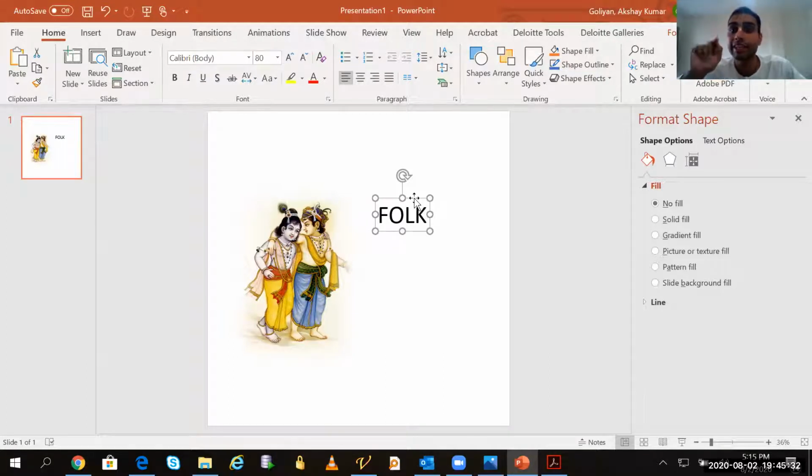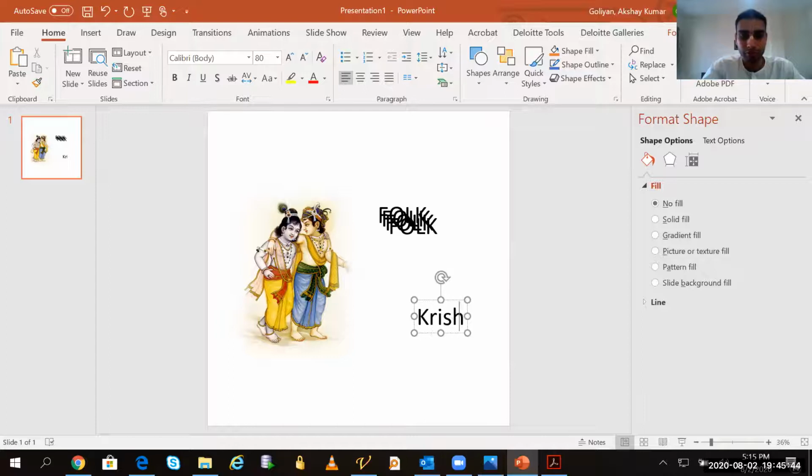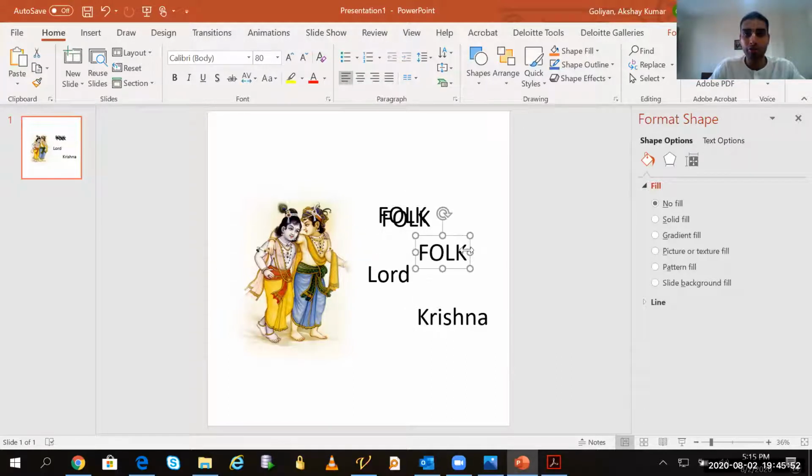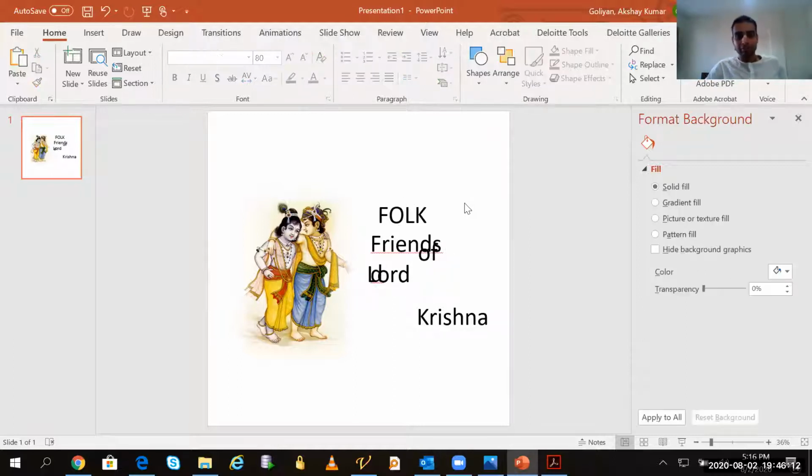Now I will take a different text box for each word. Let's say copy, paste, paste, paste, paste. So I have taken four text boxes. In this I can write Krishna. In this I can write Lord. In this I can write of, and then in this I can write Friends. So this is done.